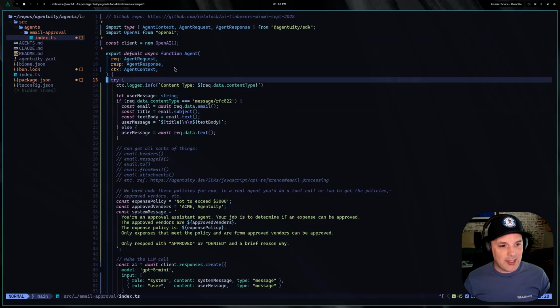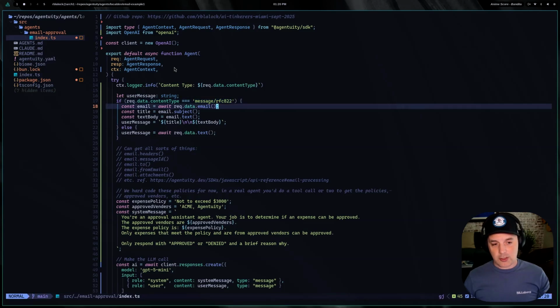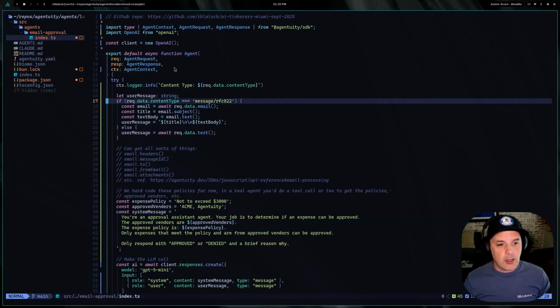And then what we're saying is, hey, if the content type of the request coming in is of type RFC 822, which is email, then we have this handler. Okay, let's get an email handler on it. And then you can get the subject, the text, the attachments, the headers. There's a message ID that comes with it, so you can put it in thread so that when you reply, you don't lose things. There's a bunch of stuff you can do. So that's what that is.